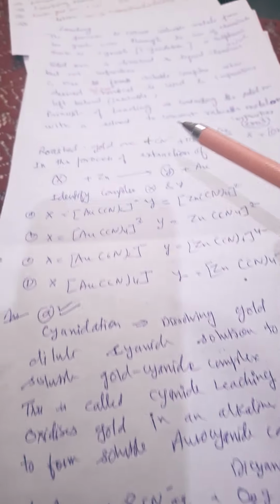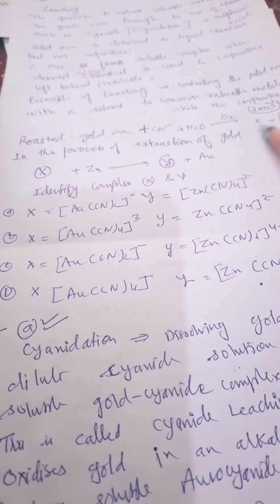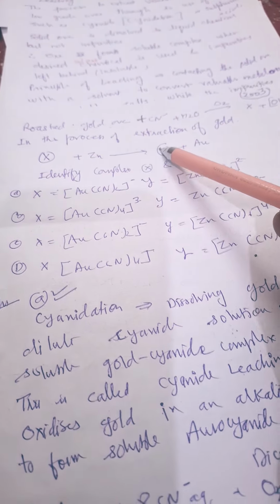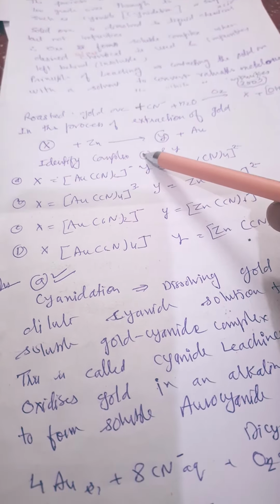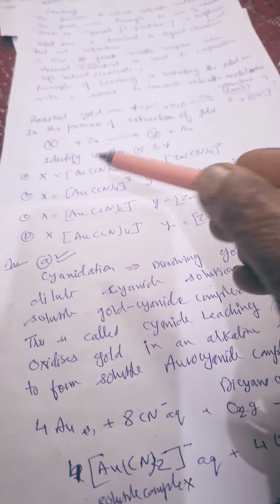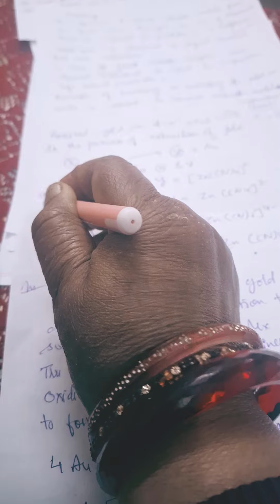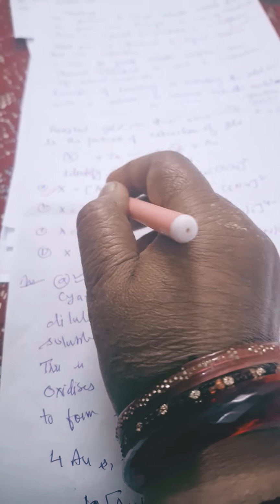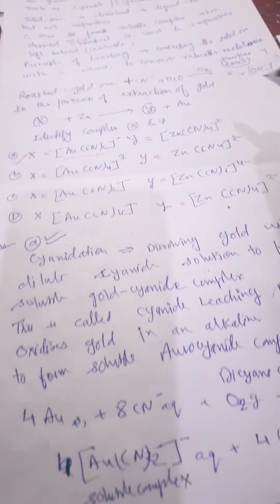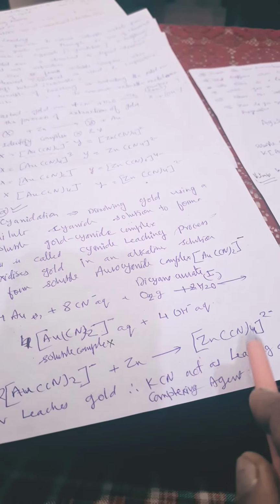So in this way they ask: roasted gold ore gives you this, and they ask for X and Y. At that moment, I will tell you that for X, here I told you that Au(CN)2 is obtained. So option A is correct. Why? Because Au(CN)2 is dicyanoaurate(I), and here zinc is tetracyanozincate(II).